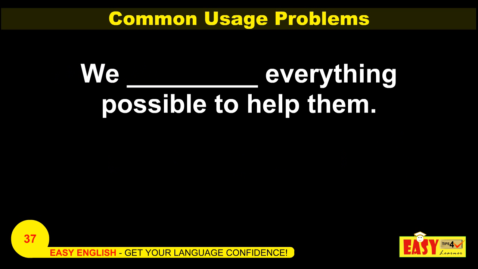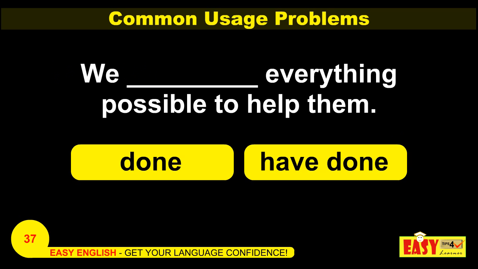We dash everything possible to help them. So here in this sentence, we have the answer options done or have done. We have done everything possible to help them. Because here, done cannot be used without a be verb. So it should be have done. We have done everything possible to help them.